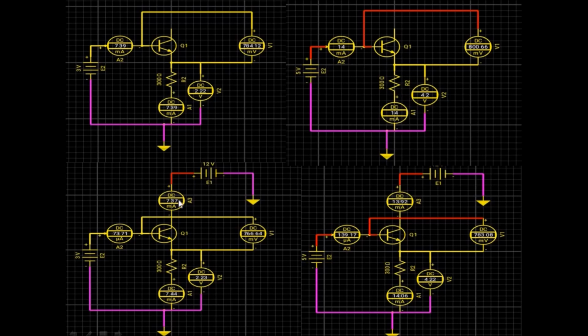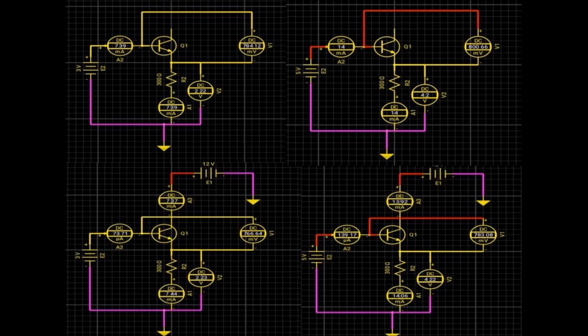But as soon as we apply collector voltage, the second diode becomes reverse biased and attraction of electrons toward the collector region starts, and only a small percentage of electrons manage to flow to the base terminal. Here you can see the collector current becomes beta times the base current. Here in this transistor beta is 100.